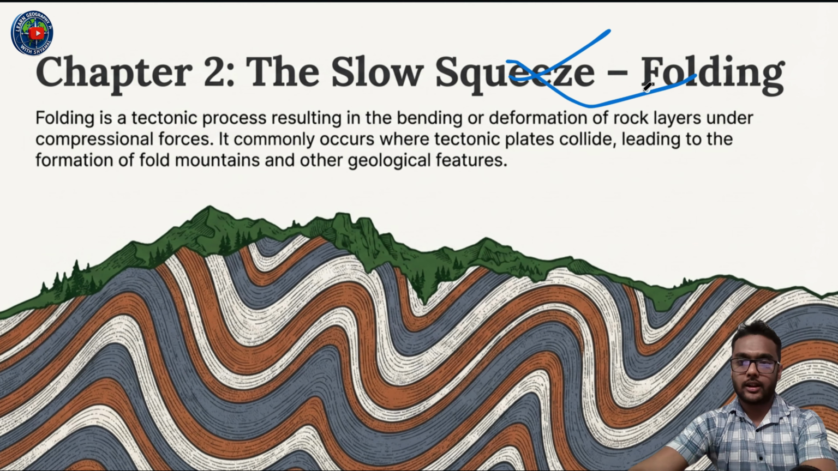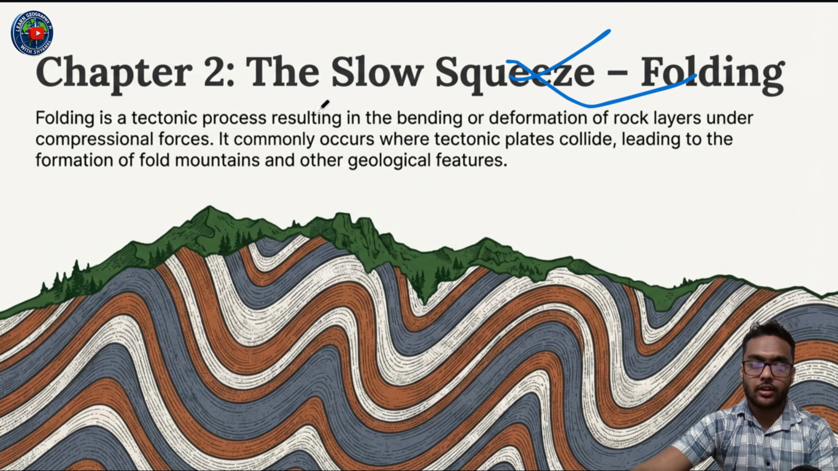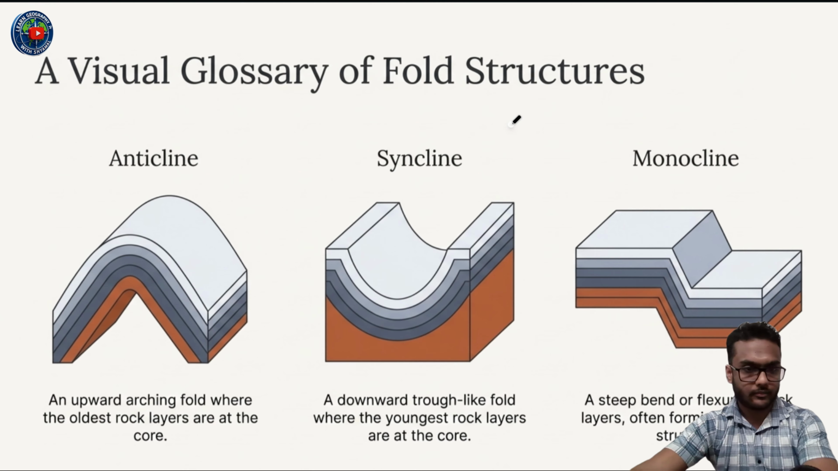Secondly, coming to folding. Folding is a tectonic process resulting in the bending or deformation of rock layers under compressional forces. It commonly occurs where tectonic plates collide, leading to the formation of fold mountains and other geological features.